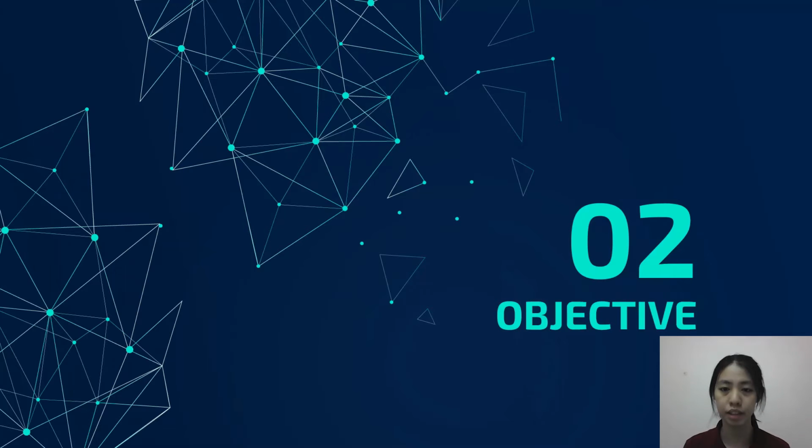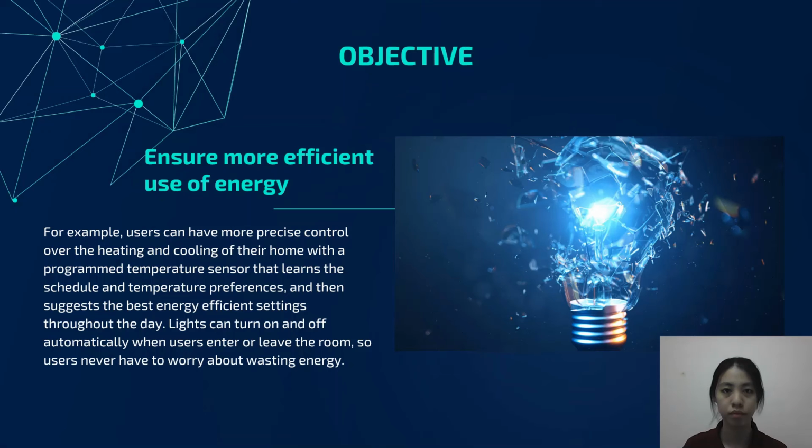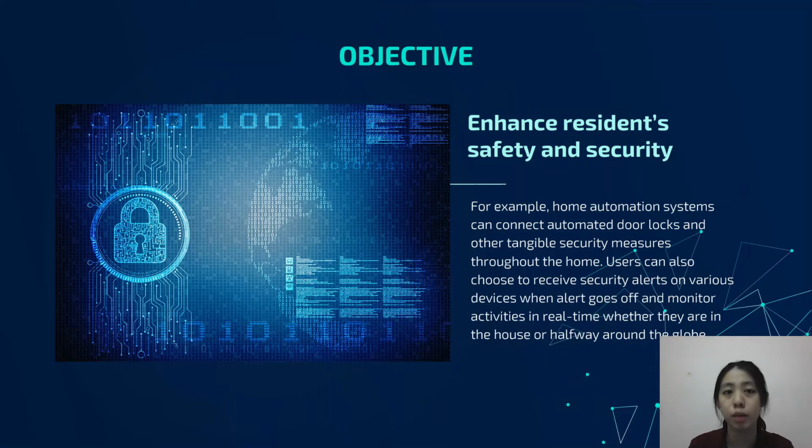And the next topic is objective. The first objective of us deciding to build a smart home system is to ensure more efficient use of energy. For example, users can have more precise control over the heating and cooling of their home with a programmed temperature sensor that learns the schedule and temperature preferences and then suggests the best energy efficient settings throughout the day. Lights can turn on and off automatically when users enter or leave the room, so users never have to worry about wasting energy.